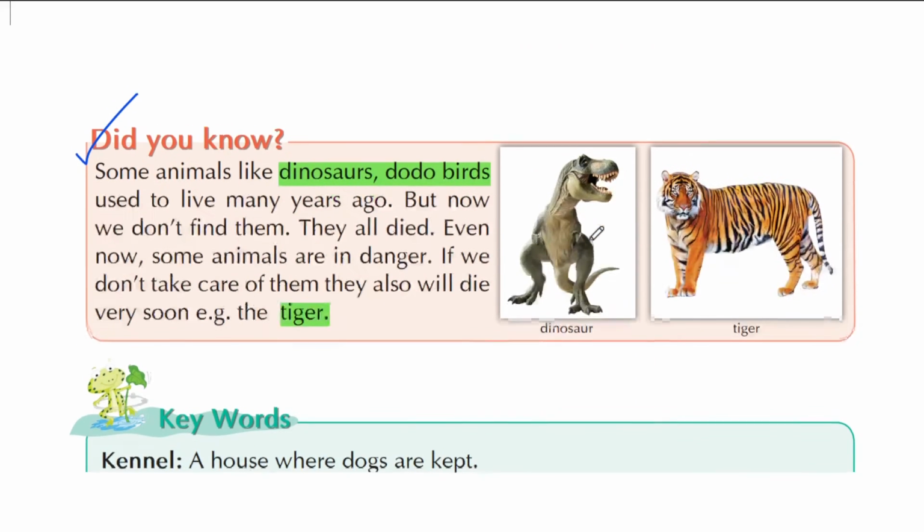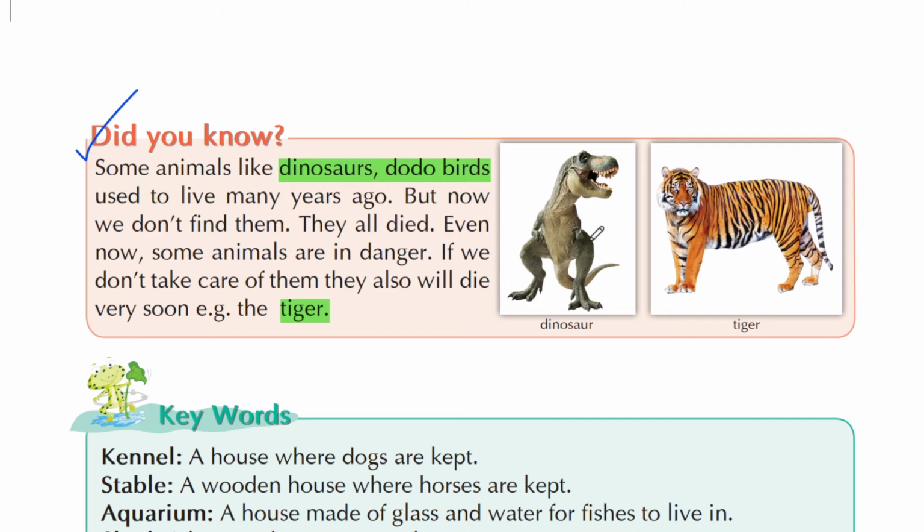Now let's move on. Did you know? Some animals like dinosaurs and dodo birds used to live many years ago. There are animals which used to live many years ago and now they are not alive. Not a single creature of that species is alive now. Why? Because they have become extinct.